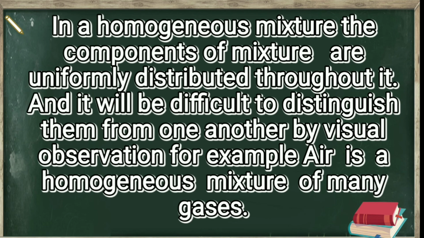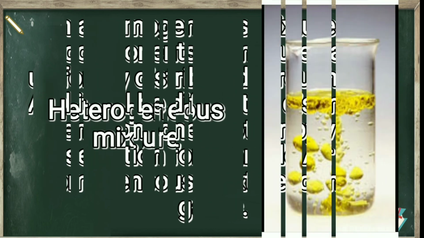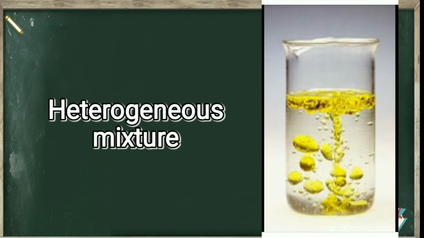Are we able to say this is nitrogen, this is oxygen, this is carbon dioxide? We are unable to. Why? Because they have been spread evenly. This type of mixtures are said to be homogeneous. And this is a heterogeneous mixture, as I have quoted, salt dissolved in the kerosene.